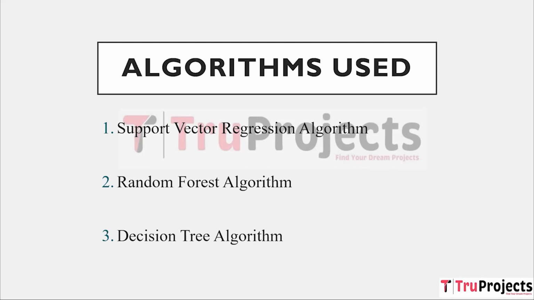Next one is random forest. It is an ensemble learning method that builds multiple decision trees and combines their output to improve accuracy and control overfitting. In the project, random forest is used to enhance the accuracy and robustness of sentiment prediction by aggregating predictions from multiple decision trees. This approach helps in mitigating the bias and errors that individual decision trees can produce.